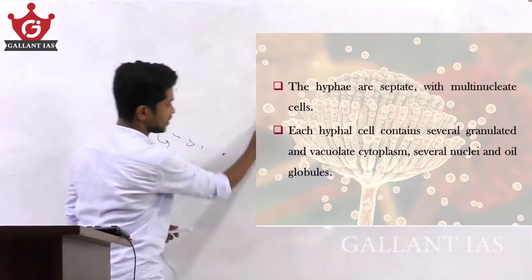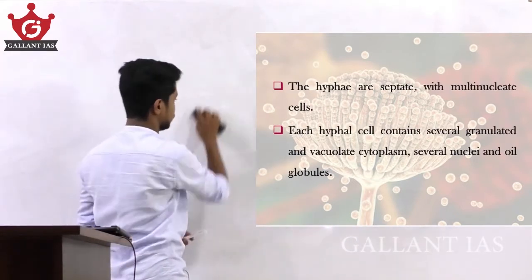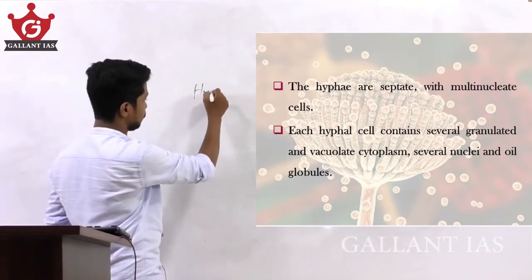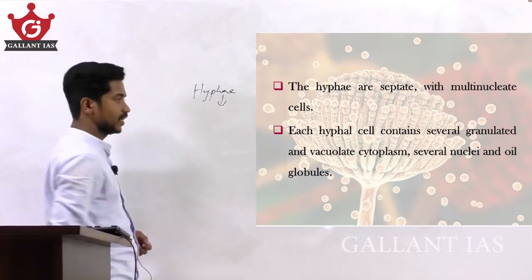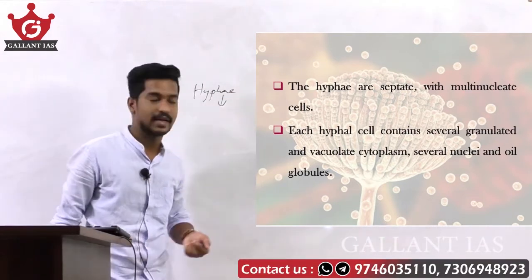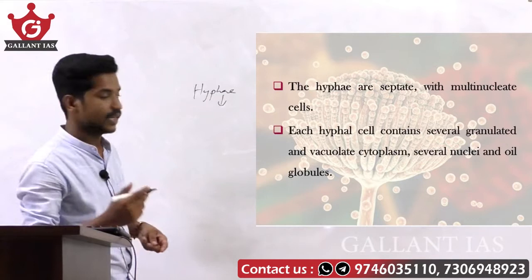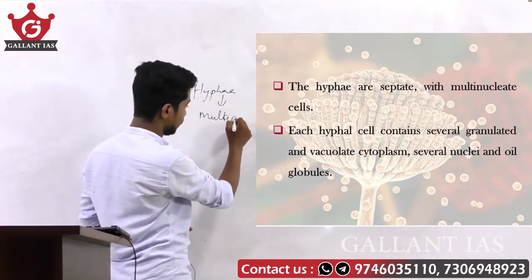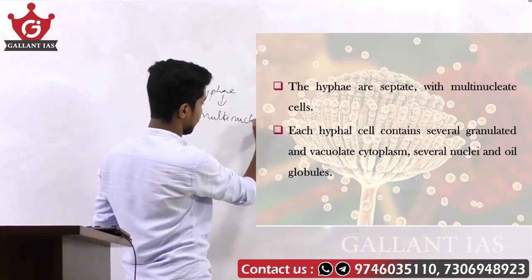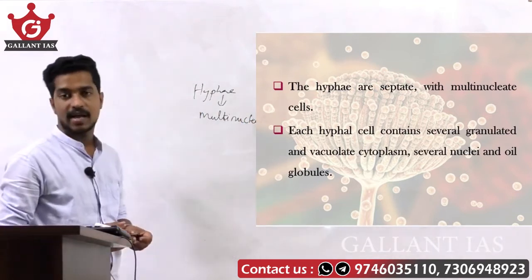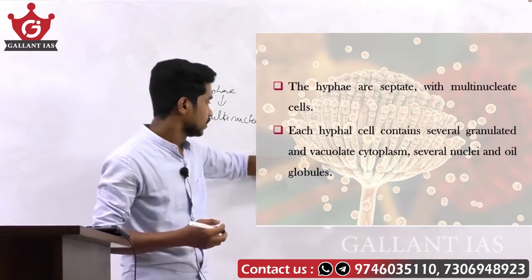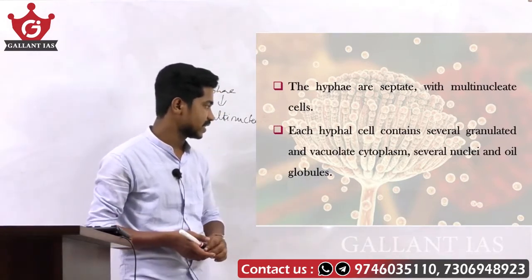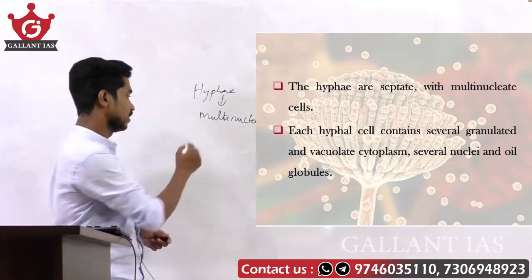The hyphae are septate with multinucleate cells. So the hyphae are septate in nature and multinucleate. Each hyphal cell contains granulated and vacuolated cytoplasm, several nuclei and oil globules.